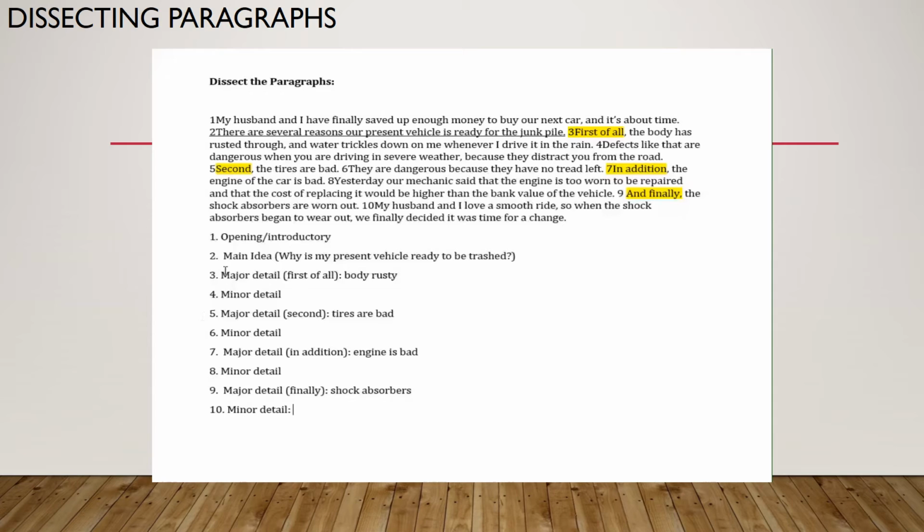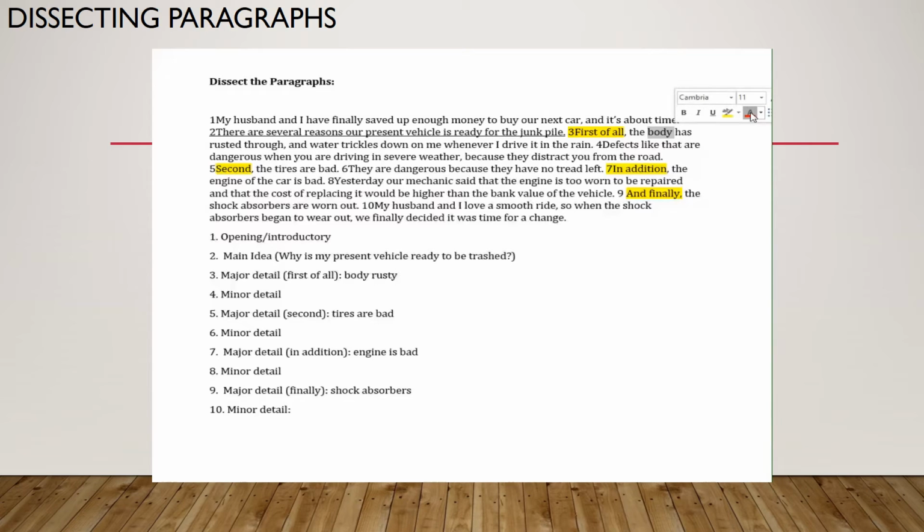Remember, if your main idea is not the first sentence of the paragraph, those first sentences are introductory sentences or opening sentences. They're introducing the topic. One good rule of thumb is in your head, turn that main idea into a question. Your major details will then answer those questions. When looking at major details, pay attention to any transition words of major details, and also pay attention to the content of the paragraph.